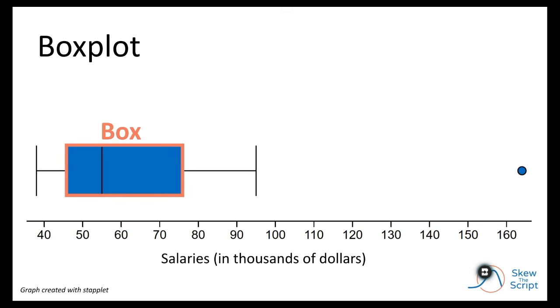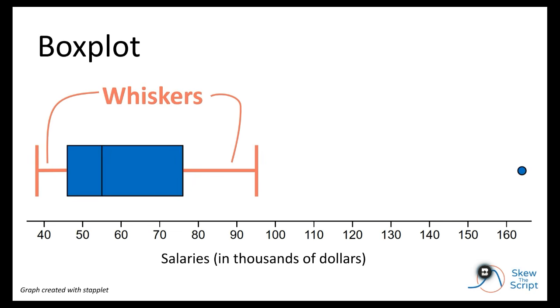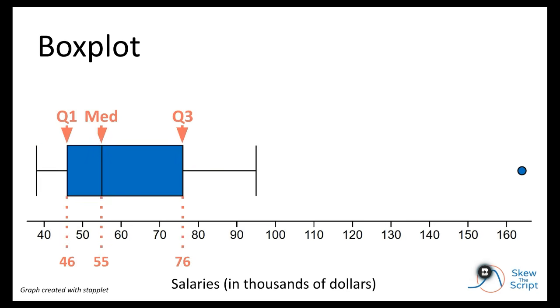Okay, note there's two main components. First, there's the box. Coming out of the box are called the whiskers. The box spans the values between the first quartile, in this case 46,000, and the third quartile, 76,000. It has a line at the median, which is the 55,000. The lower whisker goes to the minimum, which is a salary of 38,000. And way over there, we can see a dot at the maximum value, the boss's salary of 164,000.